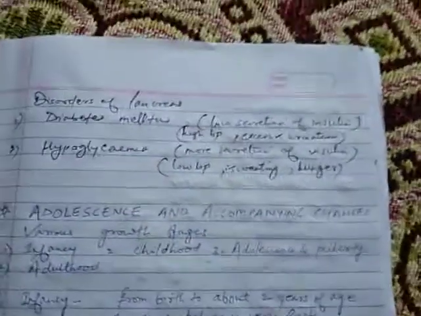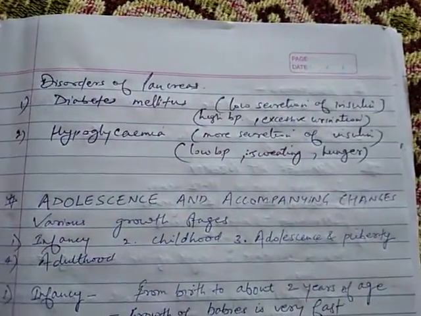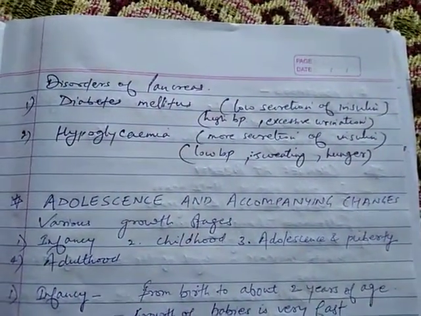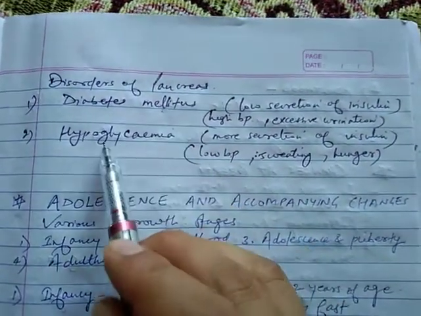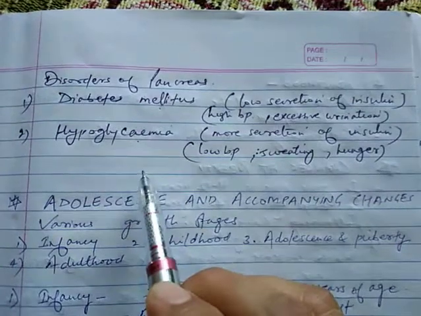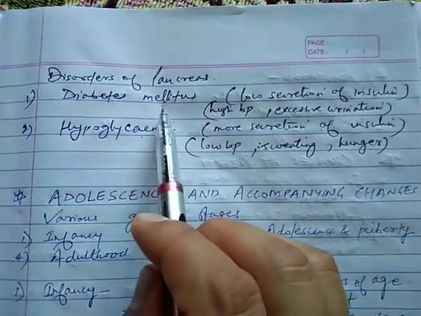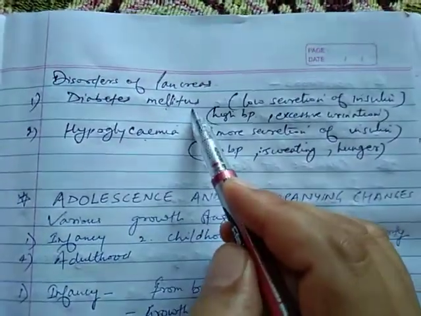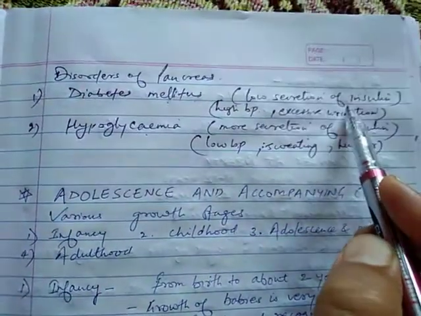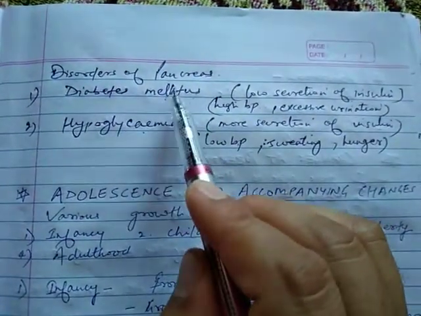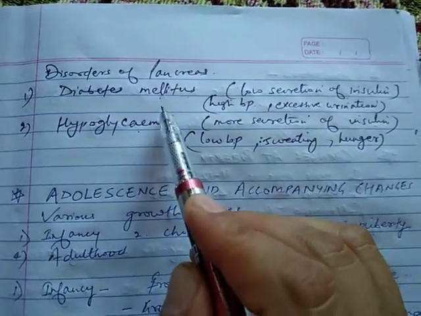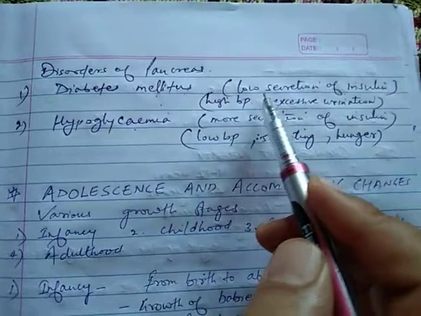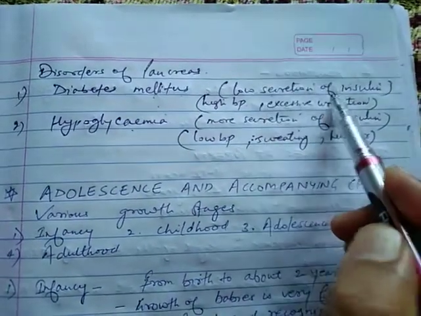Okay, now students, we will discuss some of the disorders of pancreas. Now see, if pancreas do not function normally, there are two disorders which occur. First is diabetes mellitus and second is hypoglycemia. So diabetes mellitus is a condition in which there is low secretion of insulin. Means when in diabetes, you all know, there is more amount of glucose or sugar in the blood, and these pancreas are secreting low amount of insulin.